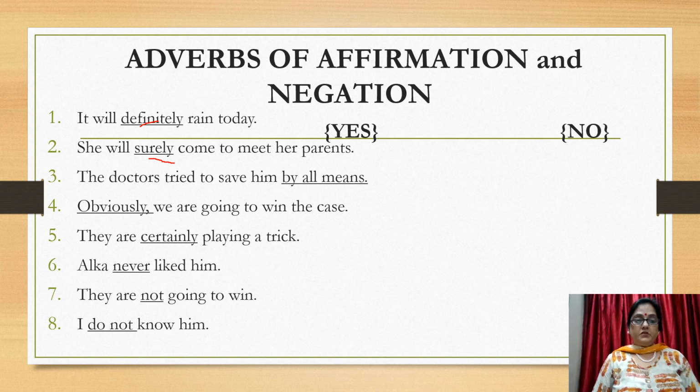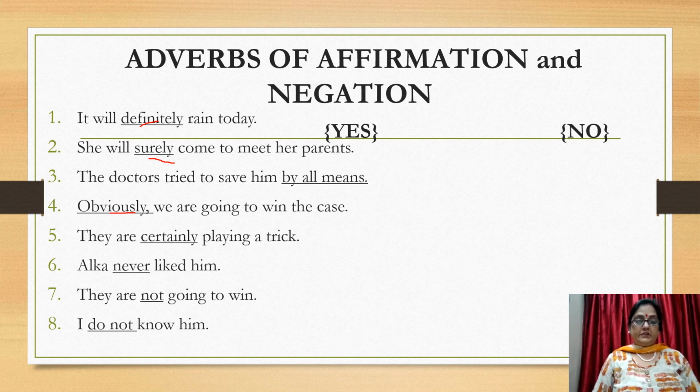Obviously we are going to win the case. Obviously is a word which shows some positivity, some affirmation. So that's why this is an adverb of affirmation. They are certainly playing a trick. Certainly, again a positivity is there, affirmation is there. So this is also an adverb of affirmation.